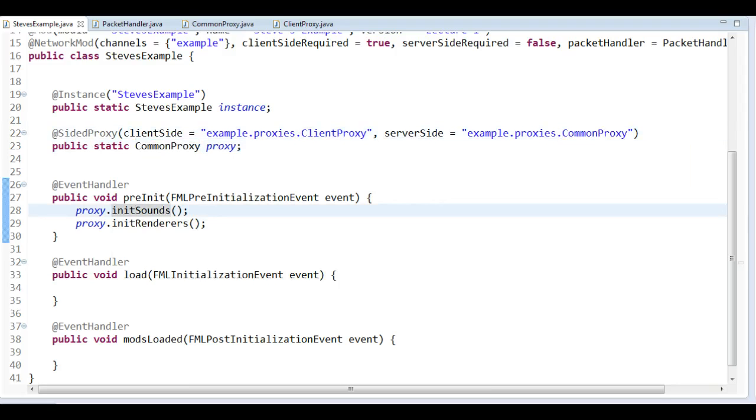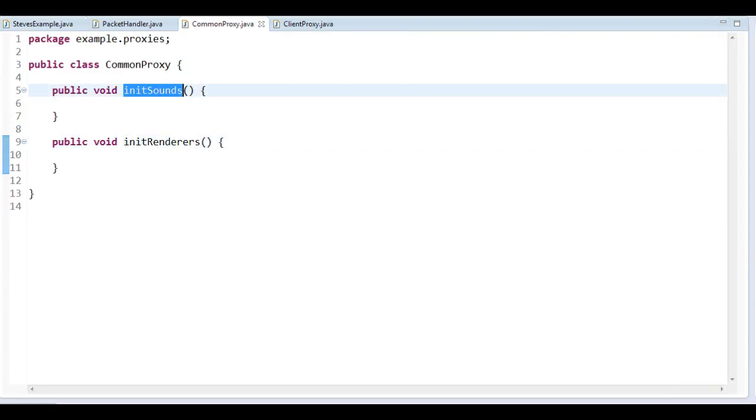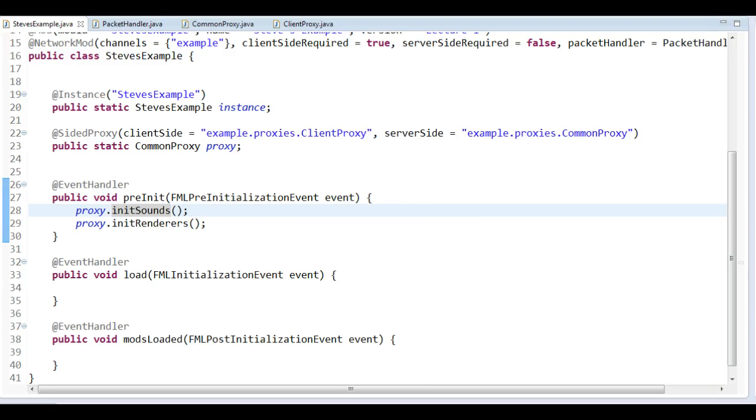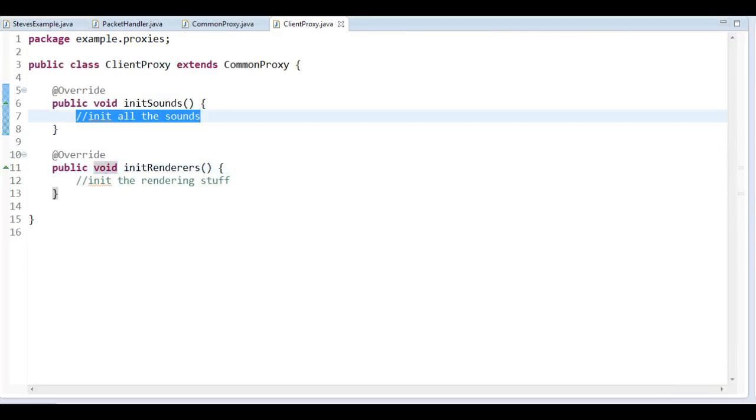So when we do proxy.initSounds, if we are on the server side, we will call the method initSounds and initRenderers, which will not include anything at all, because if we are on the server side, we don't want to do anything. We don't want to initialize any sounds, we don't want to initialize any renderers, and so on. However, if we are on the client side, since what we actually have is a client proxy, which of course extends common proxy, we will call the methods inside here, and we will add the code here to initialize the sounds and initialize the renderers.